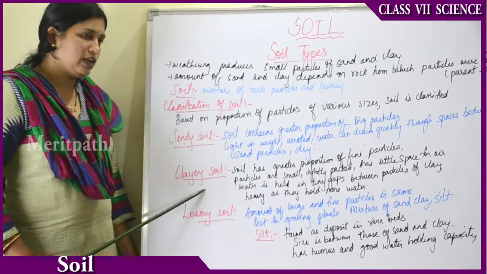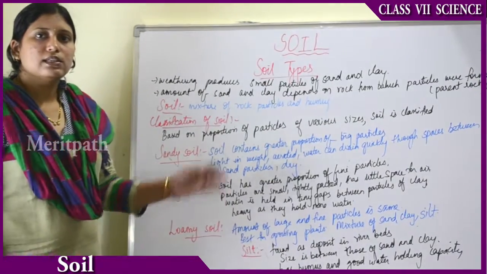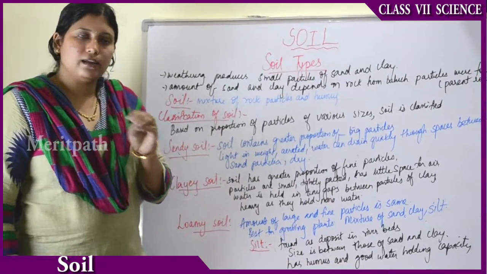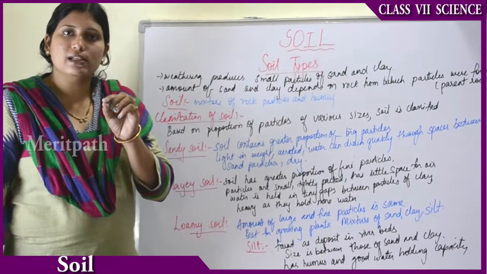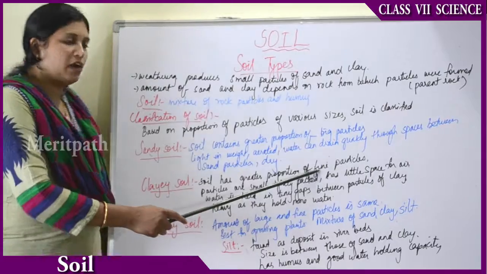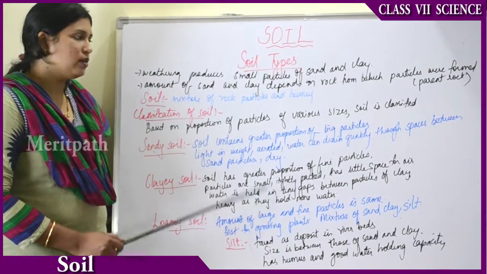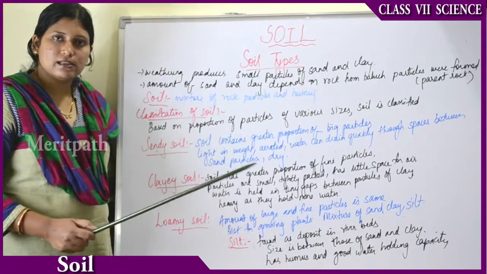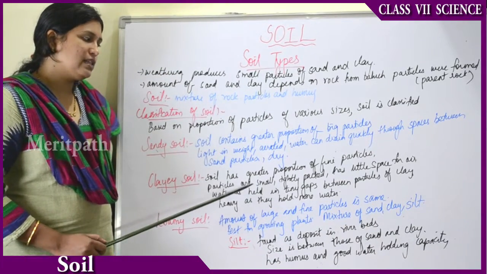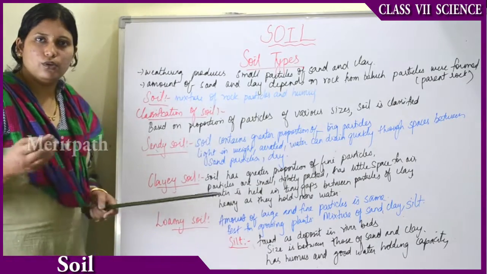Now moving on to clay soil. Clay soil has a greater proportion of fine particles, whereas sandy soil had bigger particles. Small sized particles are known as fine particles. Here the particle size is very small and tightly packed, whereas sand is loosely packed.